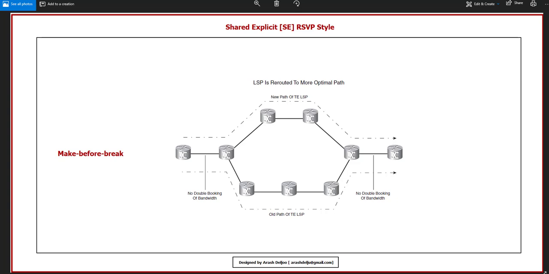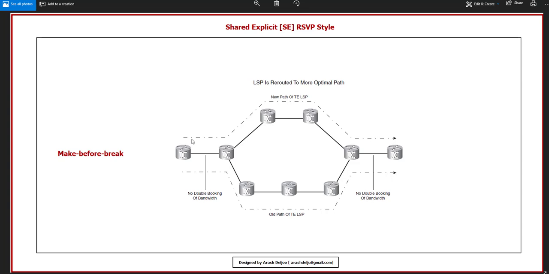The old and new bandwidth requirements, meaning the old LSP's requirement of bandwidth and the new LSP's requirement of bandwidth, are not reserved at the same time on shared links. This is a shared link. Rather, the highest amount of bandwidth is accounted. Assume that the old LSP has a requirement of 1 megabit per second. In most cases, the new LSP also has a requirement of 1 megabit per second.